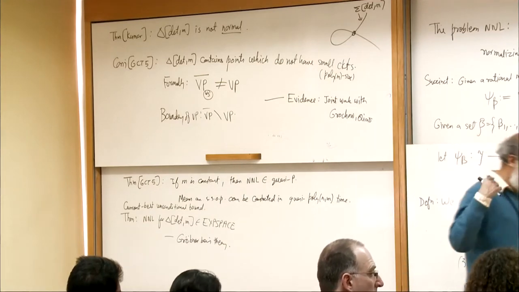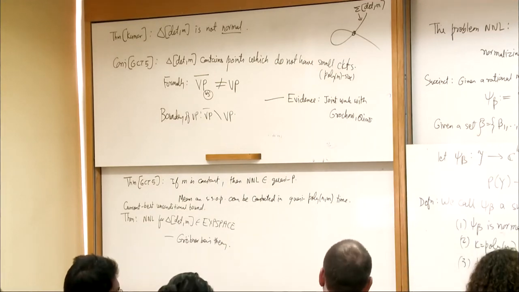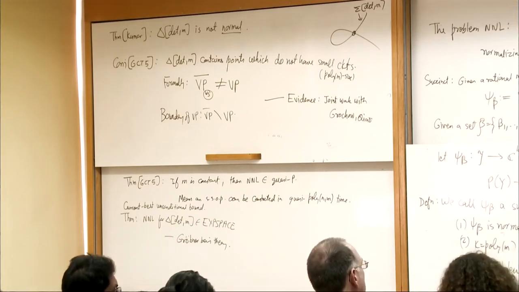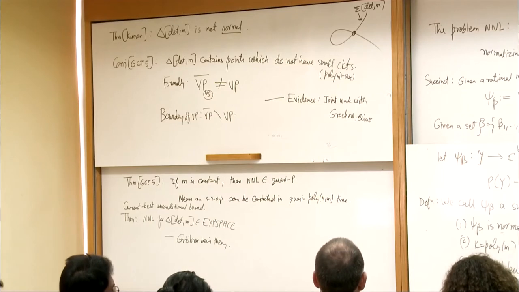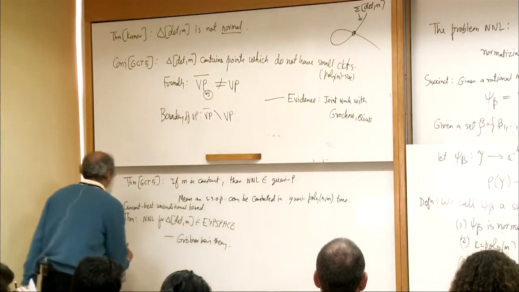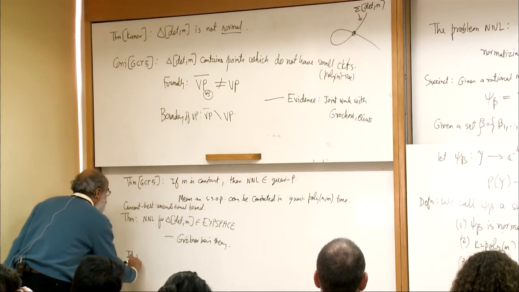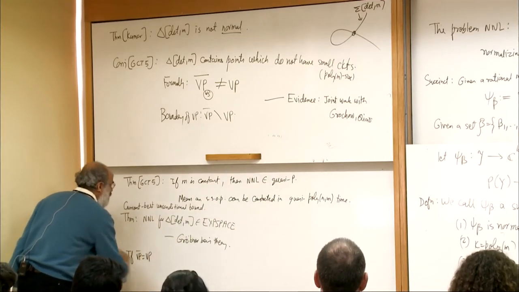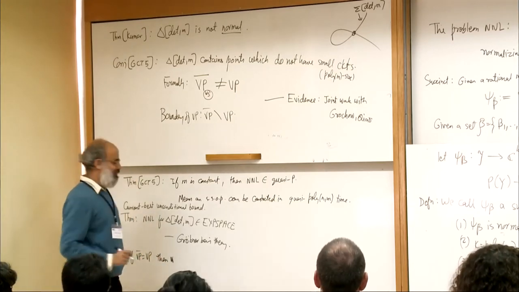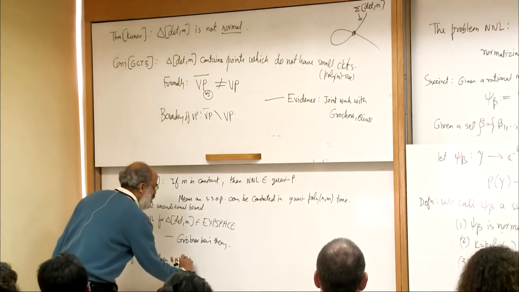Grobner basis theory, or any theory for solving systems of polynomial equations, takes space that is exponential in the number of variables, so it would be double exponential. Now, if the closure of V_p equals V_p, then there is actually no difference between PIT and this. Then NNL belongs to PSPACE.